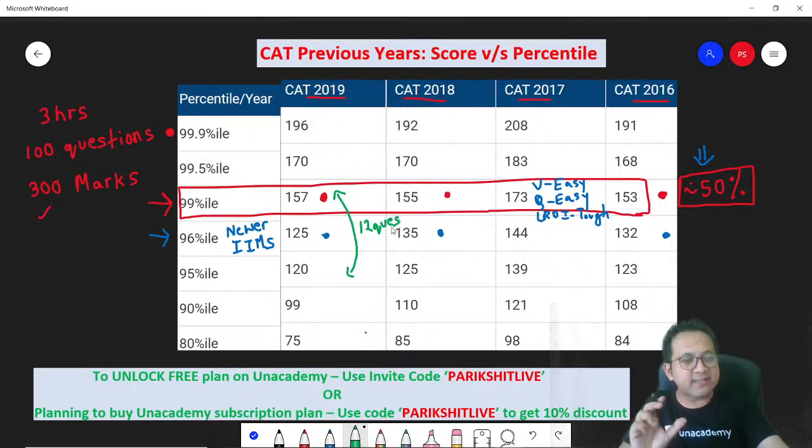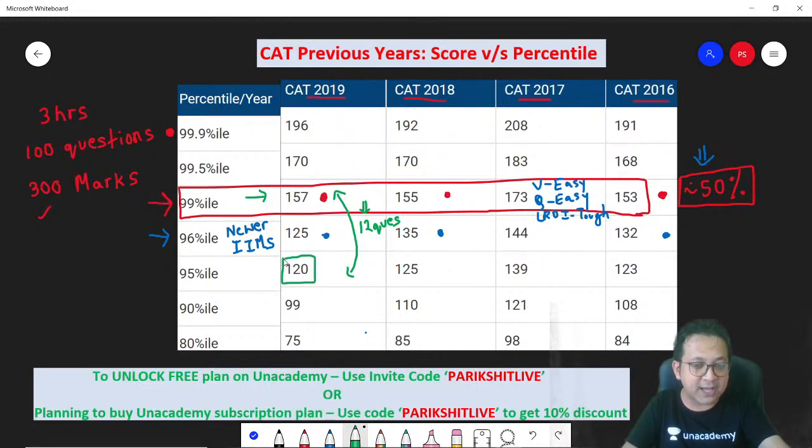This shows that a handful of students in the country are super talented. They push the cutoffs high. But for the remaining, there's a difference of overall 12 questions. And even if you end up with 120, remember 120 out of 300. These were the days when CAT was of 3 hours and 300 marks. 12 questions difference.